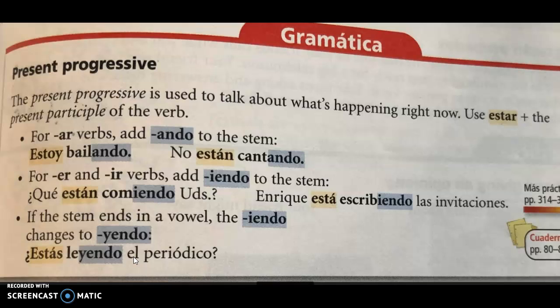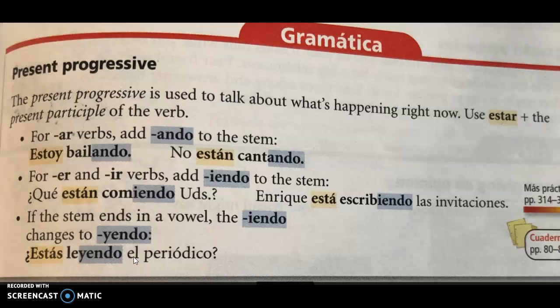We are going to be doing an exercise. If you go ahead and turn to the end of the chapter where we have all those exercises at the end. Okay, I'm going to have you be on page 314, so 314, and we're going to do number 2, exercise 2.